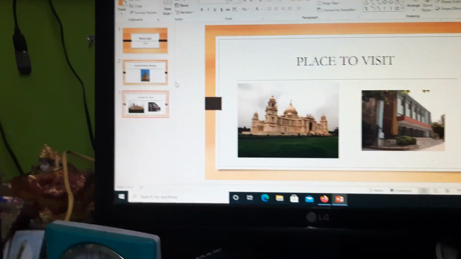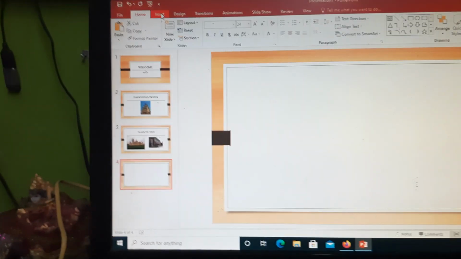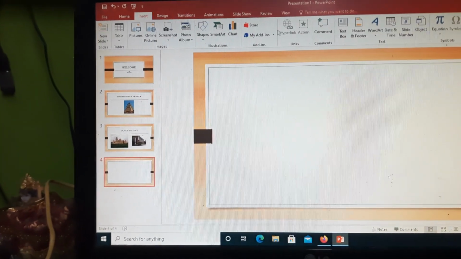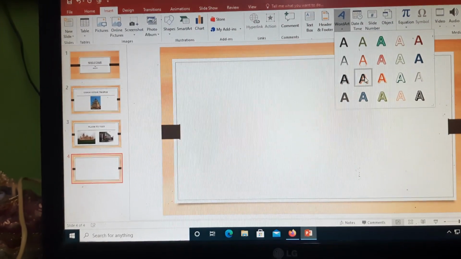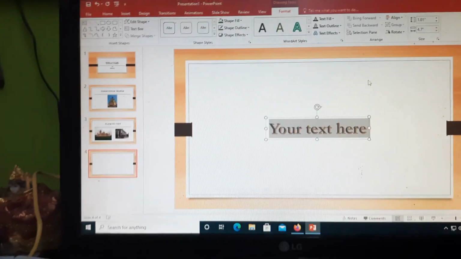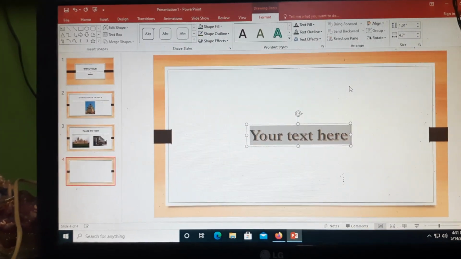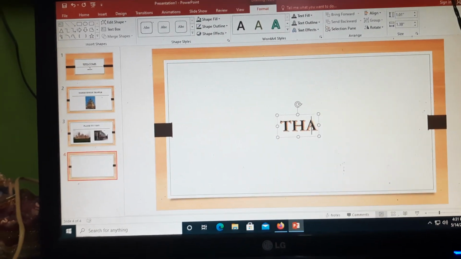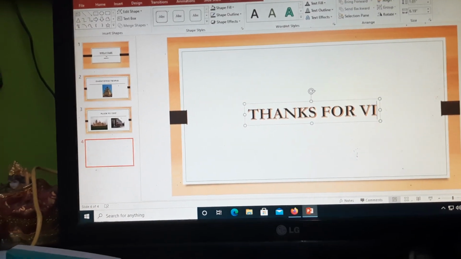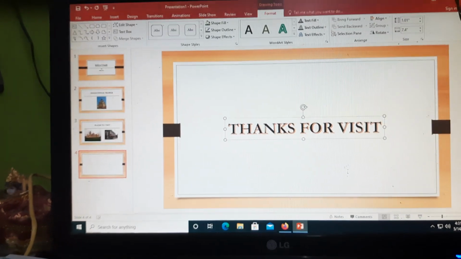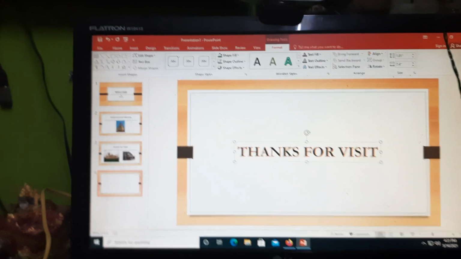That is the blank one where I can write something with the help of WordArt. So I can go to the option Insert, and then the option WordArt is coming. If you click on here, I can write the text. So, Thanks for visit. So this is the way I can create the four slides.